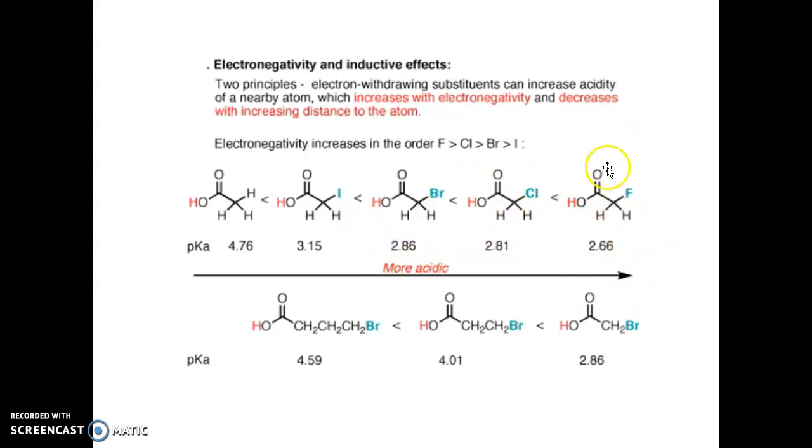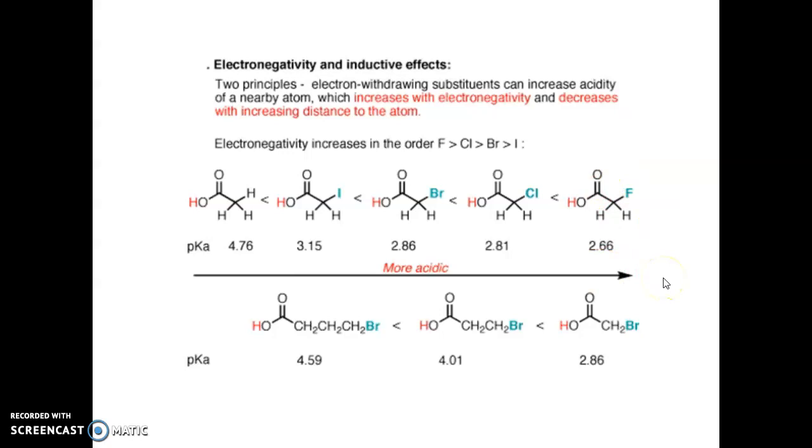While seeing this example, we can understand that. Here, this acidic group is COOH. While releasing H plus ion, it will become COO minus. So if there is any electronegative group, here it is a fluorine atom, it will attract electrons towards it. It is an electron withdrawing group. So this oxygen's electron density will go towards it, so it will take electrons from H. So it will easily remove that H as H plus ion, which means its acidity will increase.